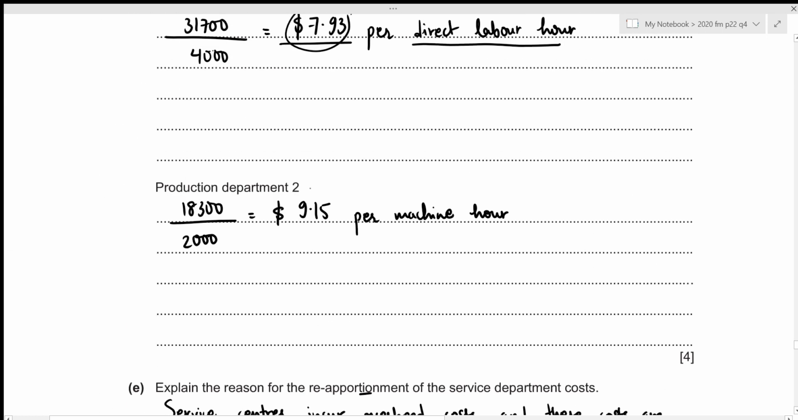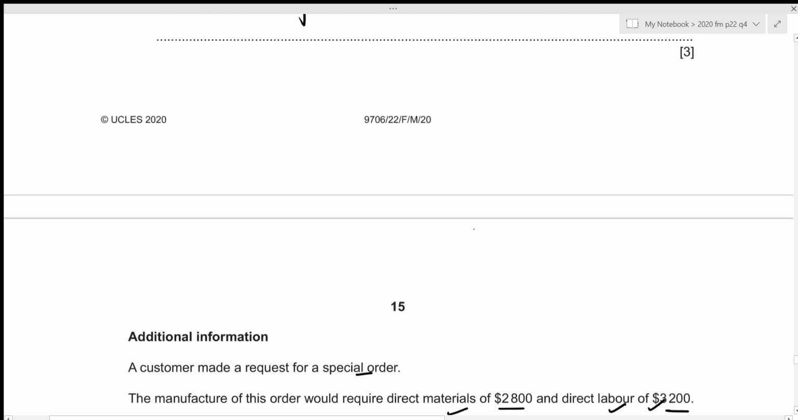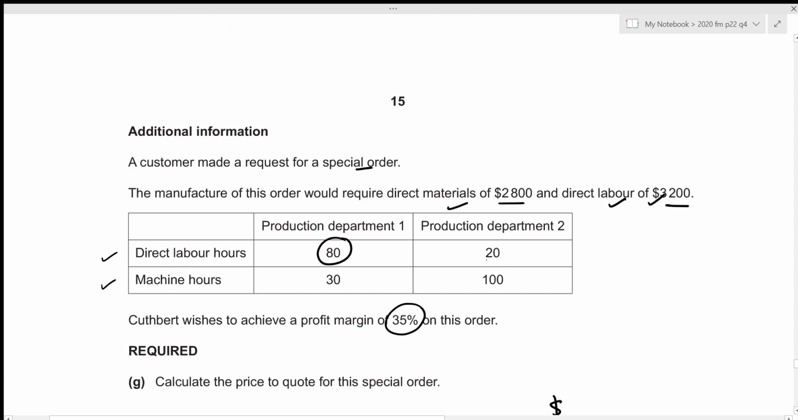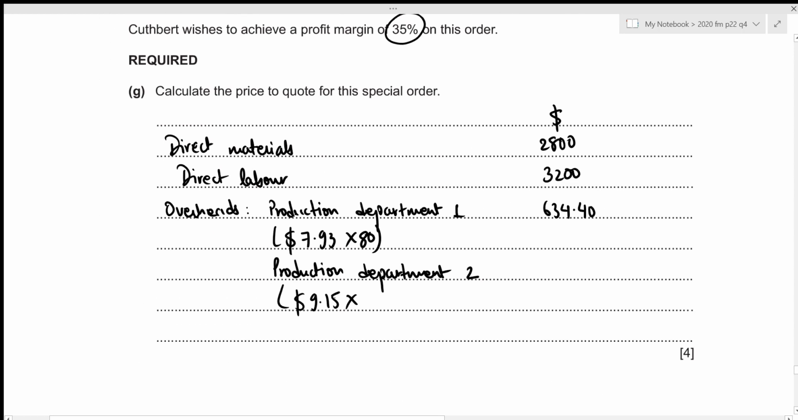Now we repeat the same process for production department 2. We have the overhead absorption rate to be 9.15, and this is based on our machine hours. So we just multiply it with that. The rate was 9.15, then we multiply it with the machine hours, which is given to be 100. And this gives the overheads for our production department 2 to have the amount of 915. Alright, now we can figure out our total cost by adding these four amounts. So that will be 2,800 plus 3,200 plus 634.4 plus 915, which results in 7,549.4.